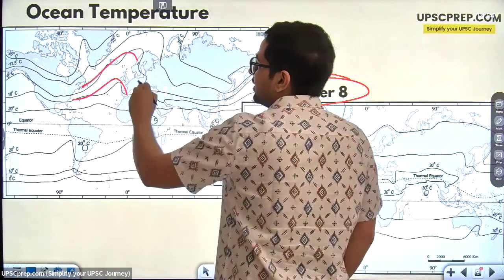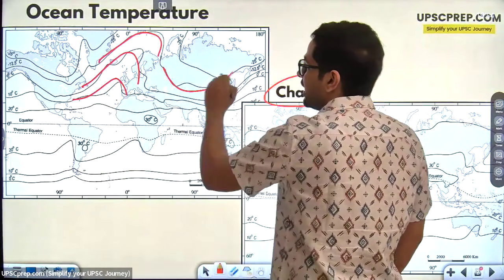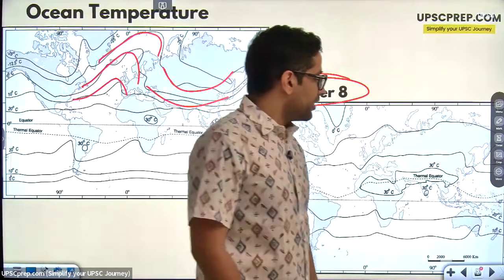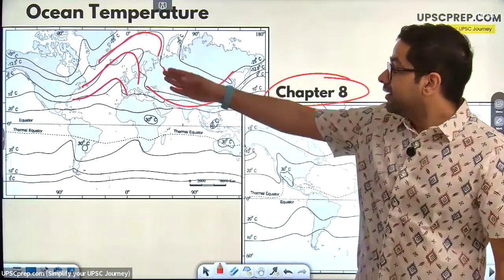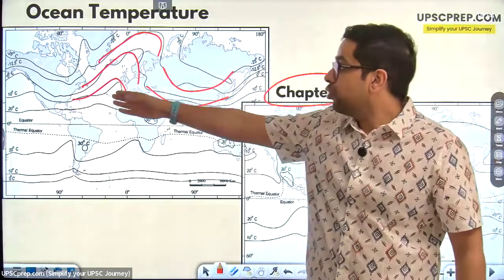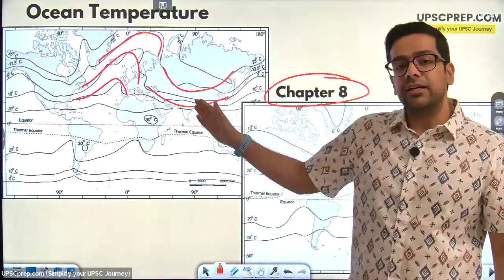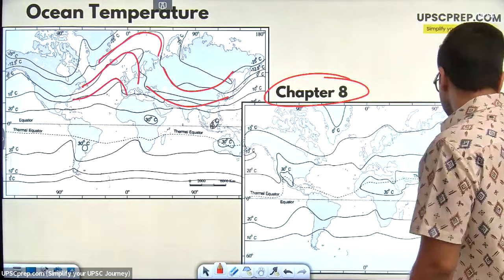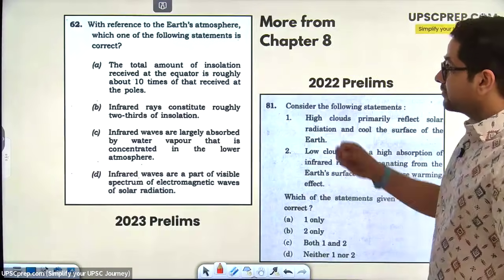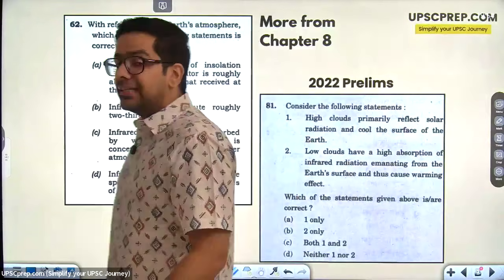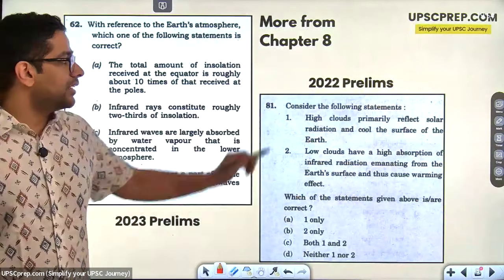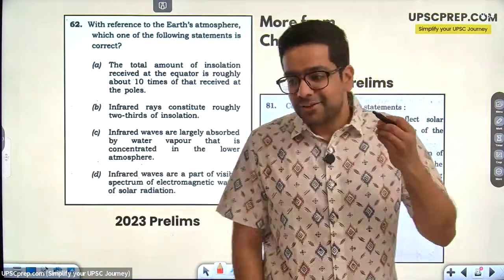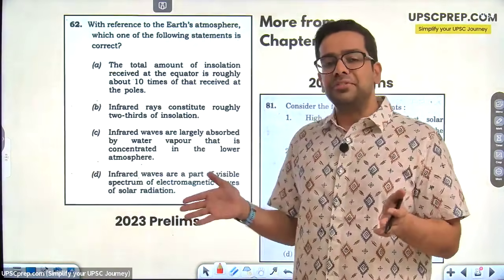Isotherms bending north, isotherms bending south. Is this not the case? Over the ocean, they are bending north, and over the continent, they are bending south. Direct from the NCERT, you are getting questions. More questions from chapter 8 itself. Prelims 2023, Prelims 2022. Almost every year, questions are coming from each chapter of this NCERT.